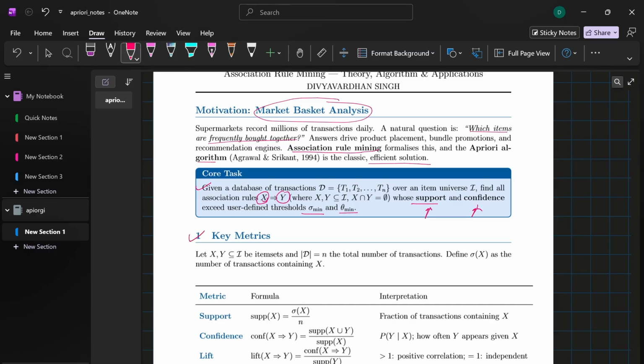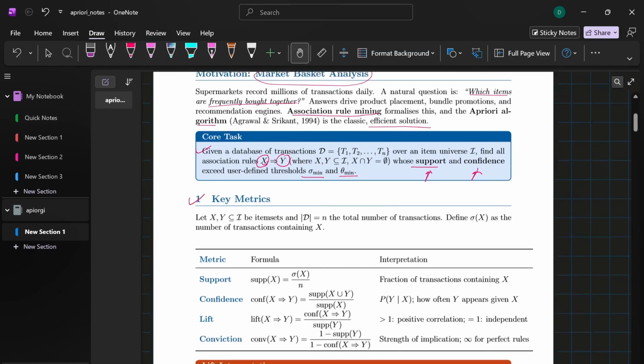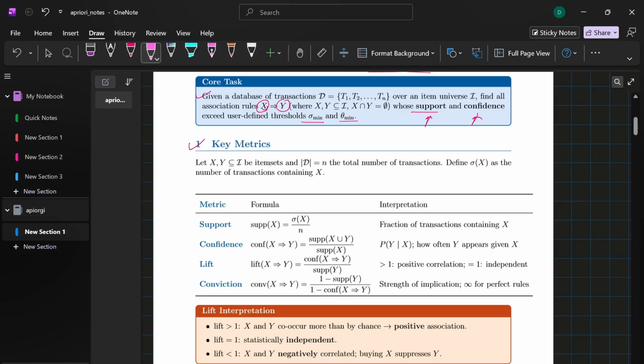The core metrics, moving forward, start with support. This measures how frequently an item appears in the database. It's simply the number of transactions containing X divided by the total number of transactions. Second is the confidence. This is how conditional probability works. It answers: given X happened, how often does Y happen?